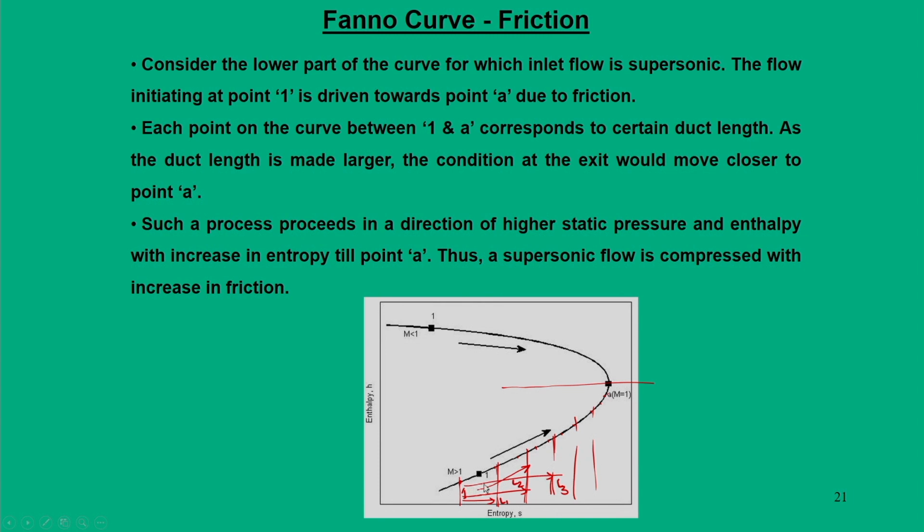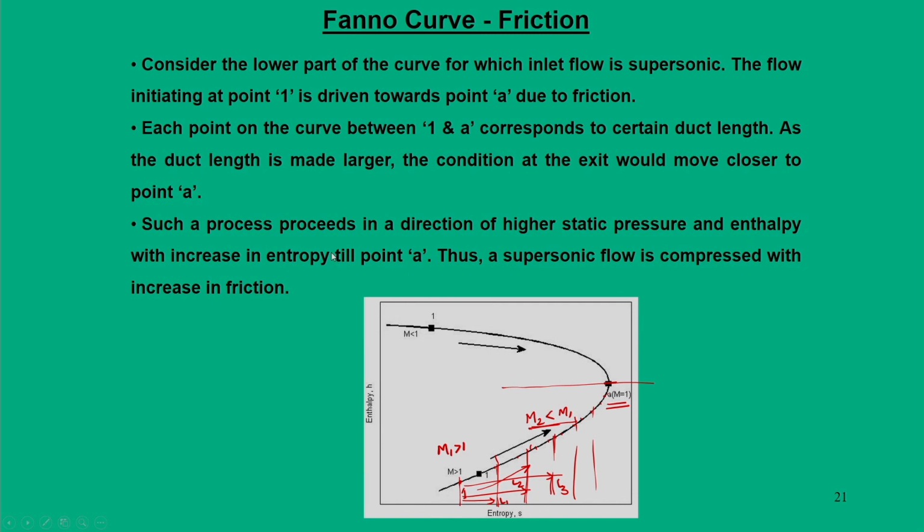That means if I add length to a duct, I can bring different thermodynamic states in the downstream. So, addition of length or friction brings the supersonic flow towards the sonic state. When I am moving from supersonic flow towards the sonic state, the Mach number decreases. So, if your initial Mach number M1 is greater than 1, the Mach number at any point on this curve is always less than M1, and finally, I arrive at a point A which is sonic.